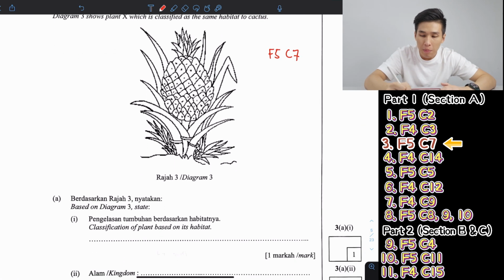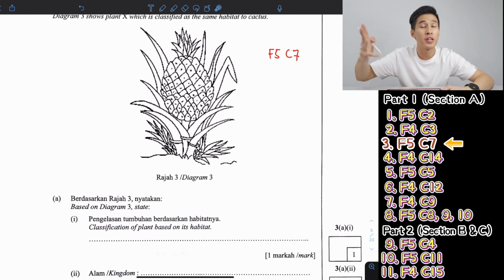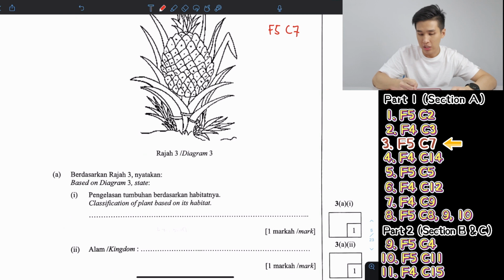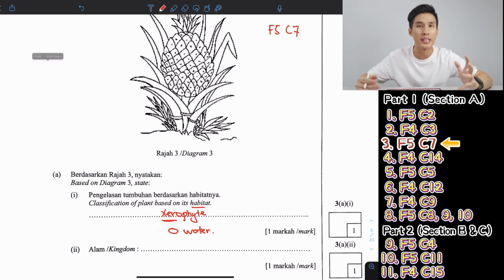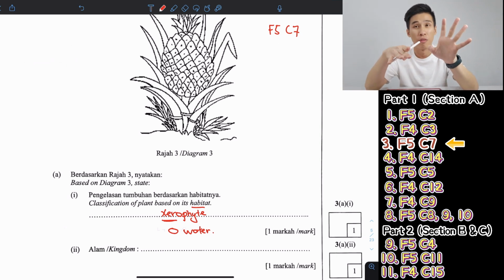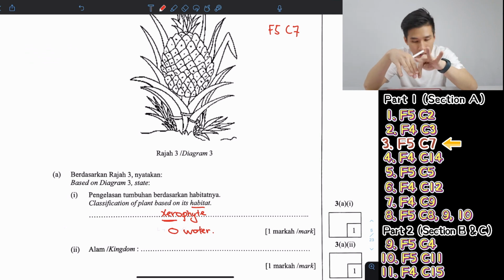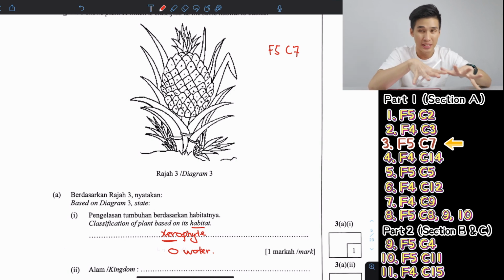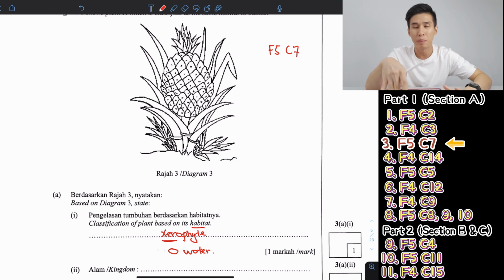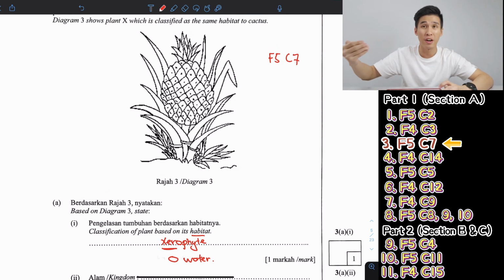Now this chapter is about different adaptations of plants according to different habitats, of which we have 4. Here they ask you to classify the plant based on its habitat. This is of course xerophyte. Xerophyte means plants that have zero water, so they grow in very dry places like deserts. The most common example is cactus. Other than cactus, you also have aloe vera, which is kind of like a cactus, and succulent plants, and also pineapple. Pineapple actually grows in very dry, sandy places, something like desert, quite hot also. The places they grow are very hot, and they have xerophyte characteristics.